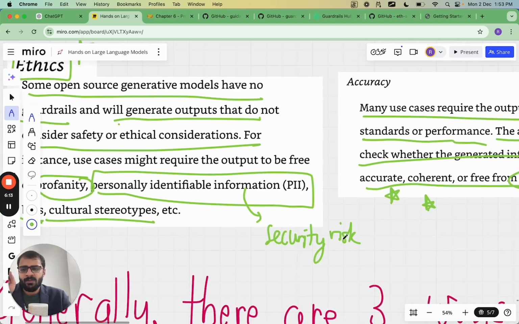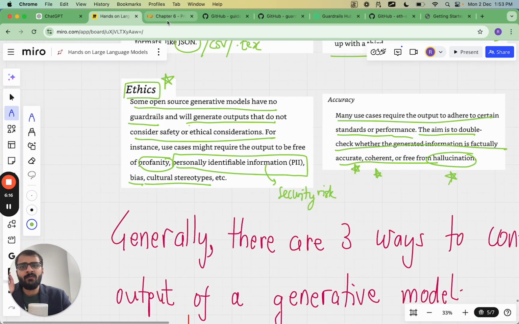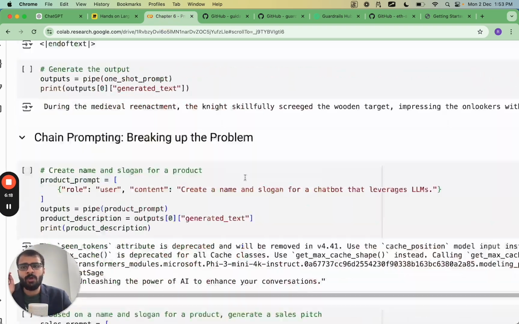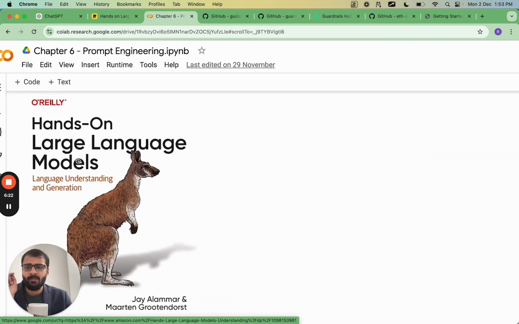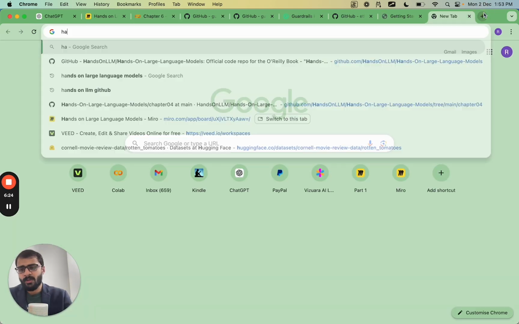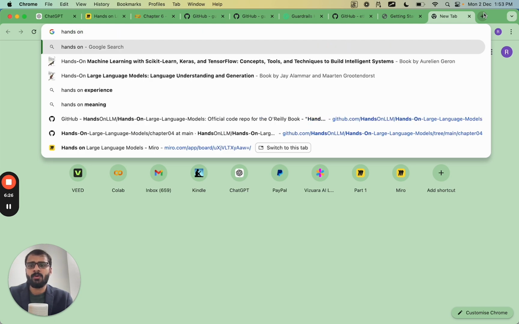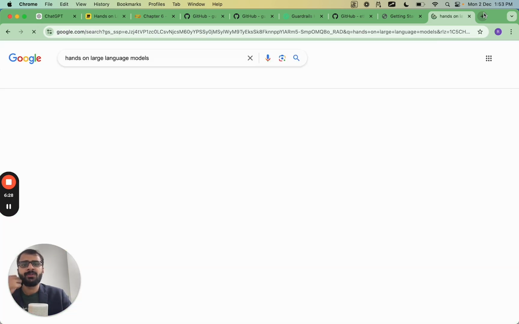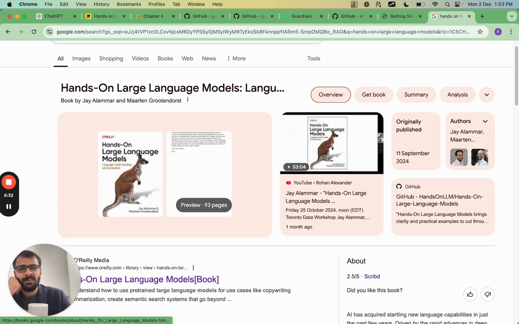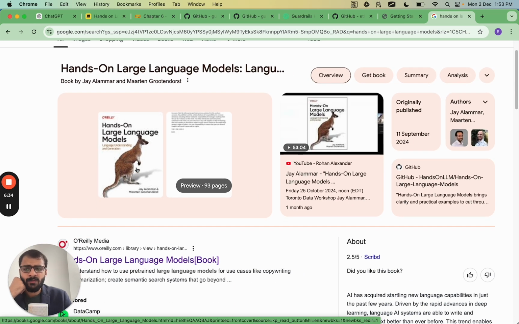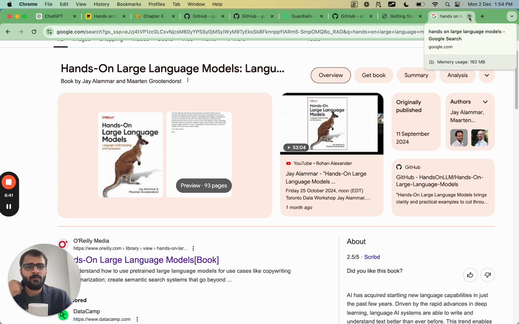Just as a quick reminder, we are following this lecture based on this particular book called Hands-on Large Language Models. And I just want to take a moment to show this great book, which is written by J. Alammar and Maarten. So here you can see this book is available, and most of the examples which I'm taking in this lecture are based on this book. So thanks to the authors for releasing this book, and I've learned a lot from it.